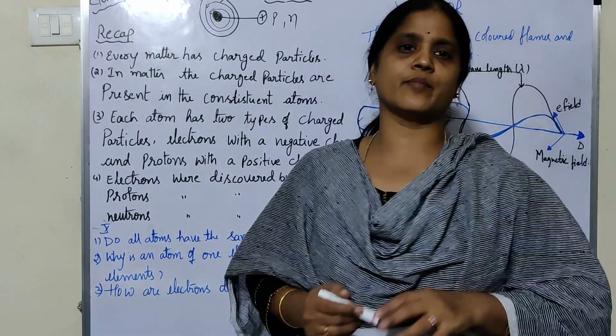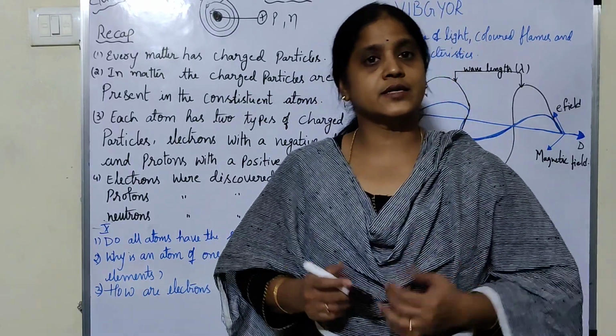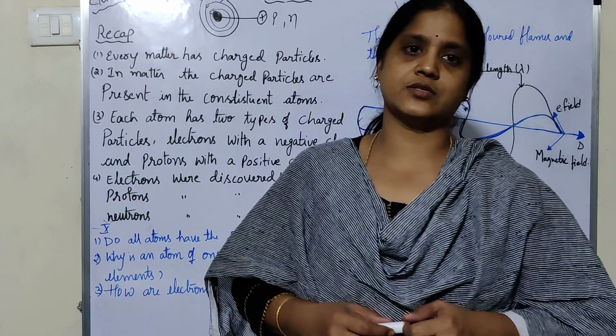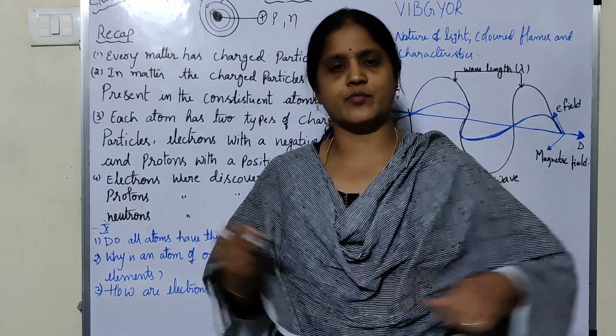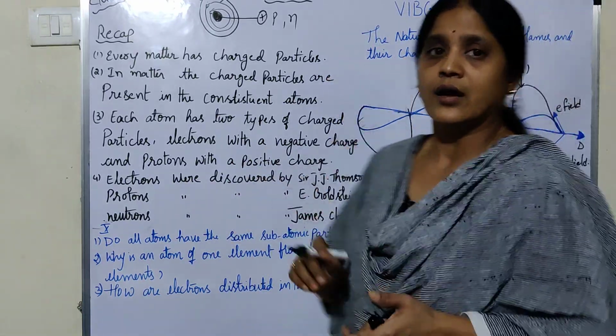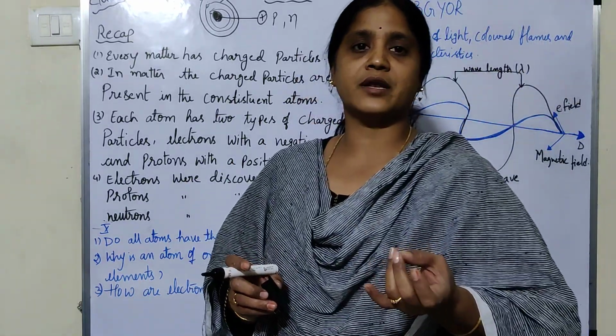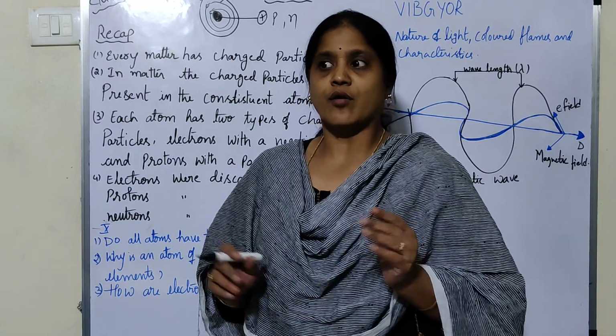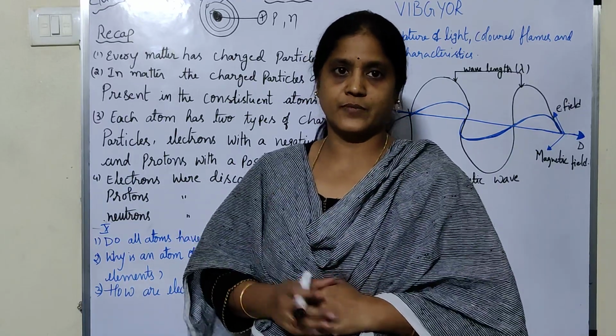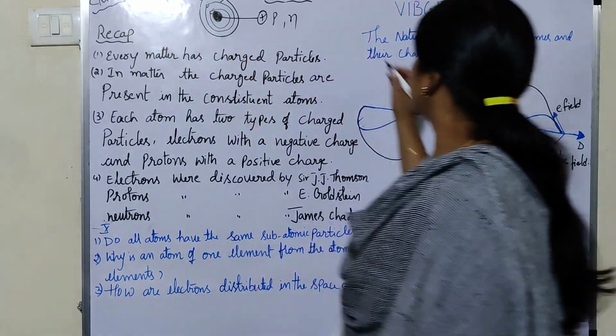Nowadays scientists have discovered about 118 to 120 elements: hydrogen, helium, lithium, beryllium, boron, and so on. Take hydrogen, for example.